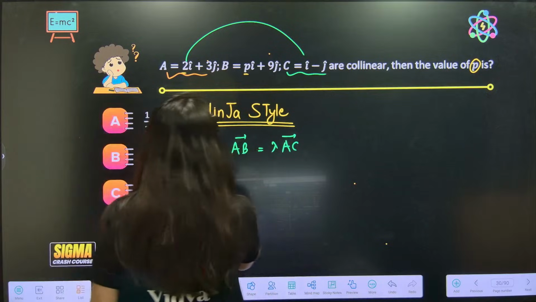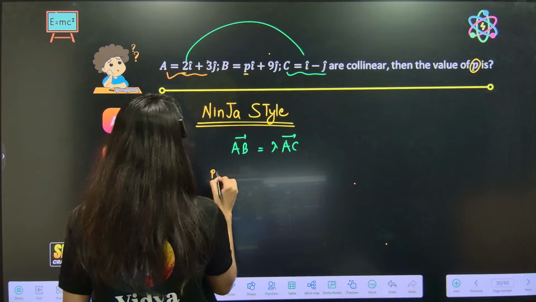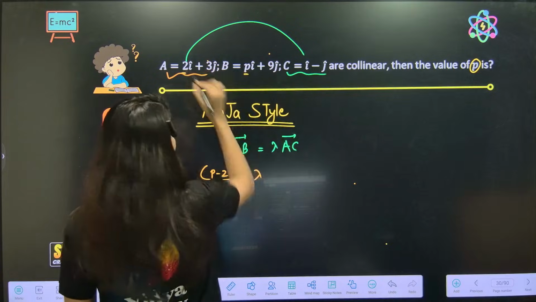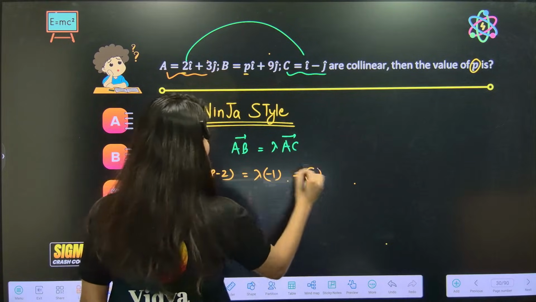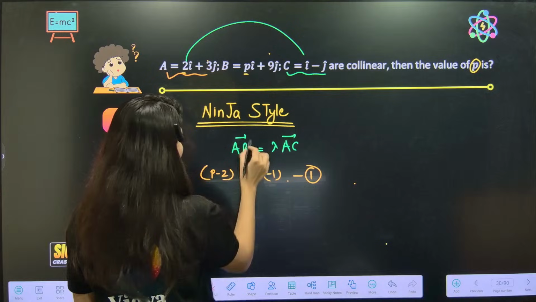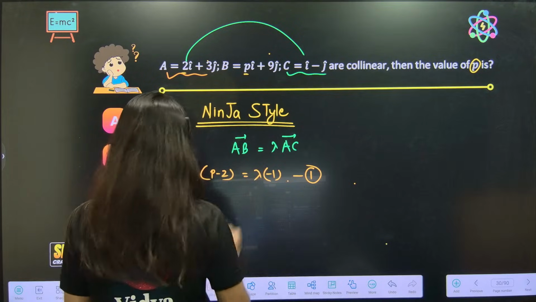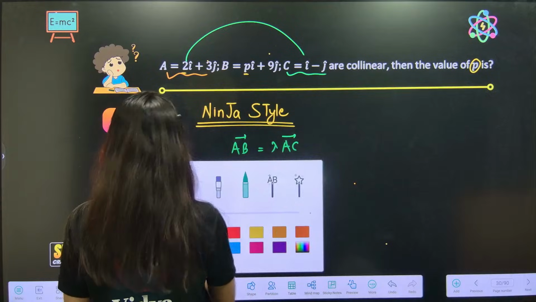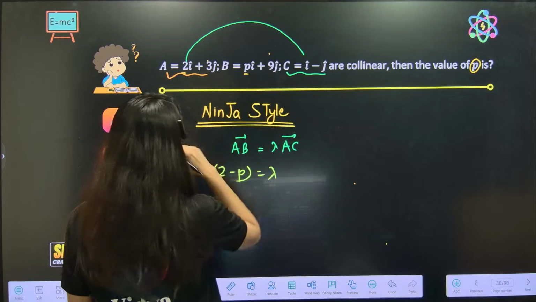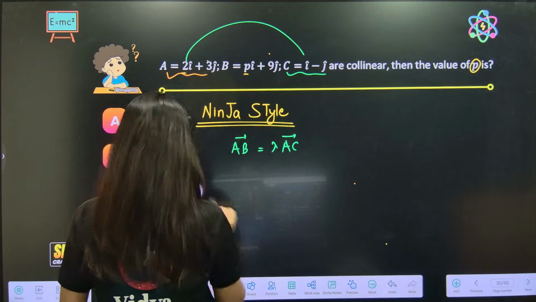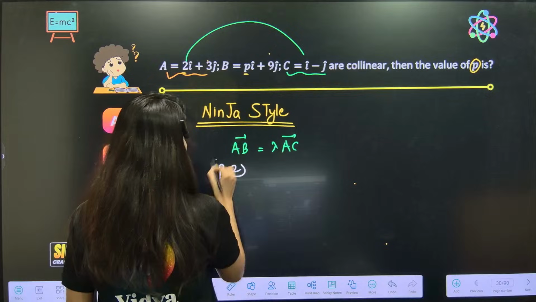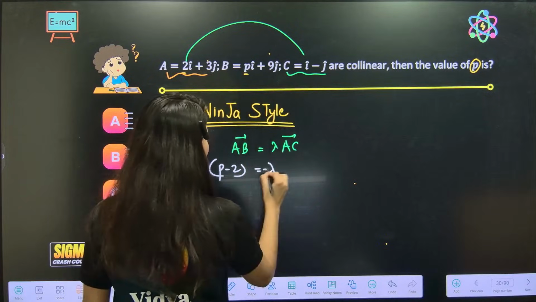The AB vector is B minus A. So P minus 2 is equal to lambda times AC. AC is C minus A, so this is minus 1 minus 2, so minus lambda, first equation.